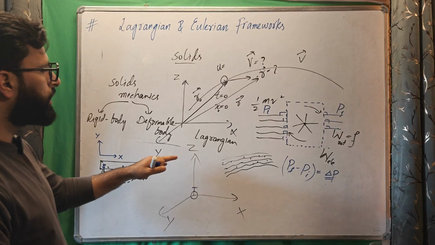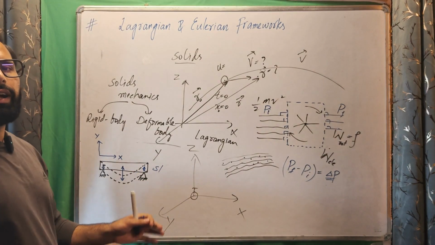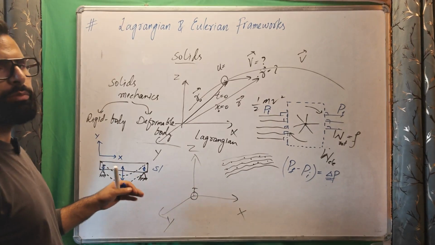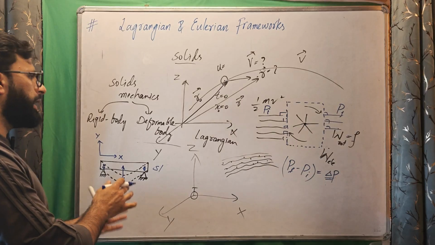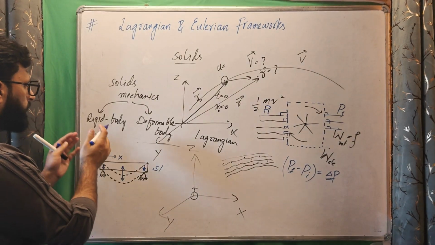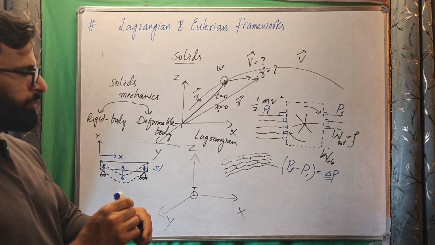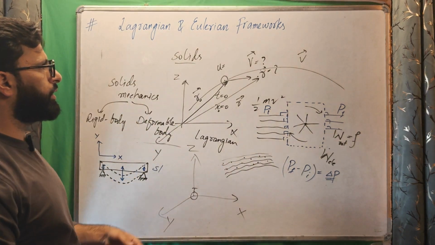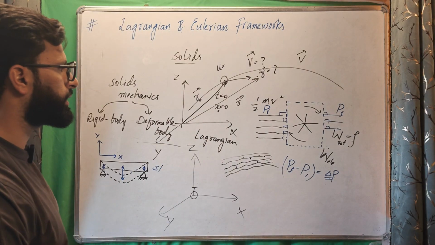So this looks like millions of particles need to be tracked, but we only track critical points on the beam or any other body in deformable body mechanics, and study it using the Lagrangian framework. We have a frame of reference, and we track these critical points only. So all this is studied using the Lagrangian framework of studying mechanics.